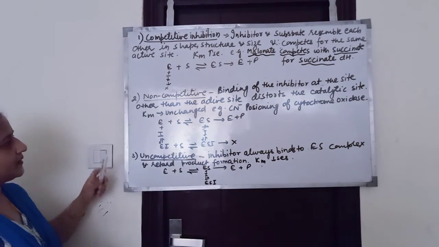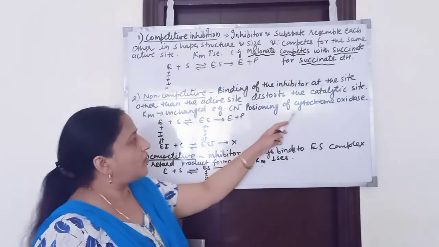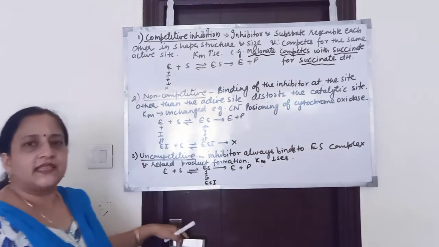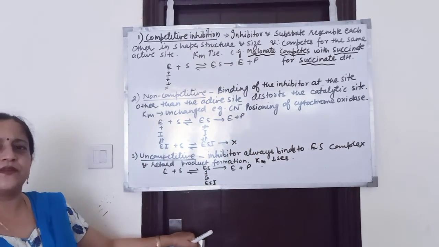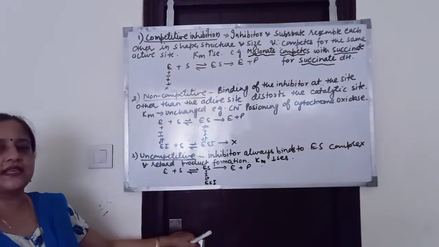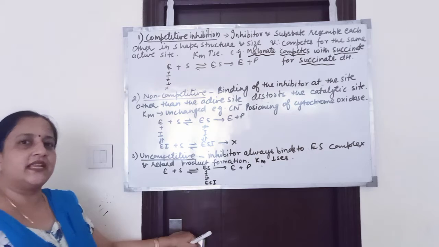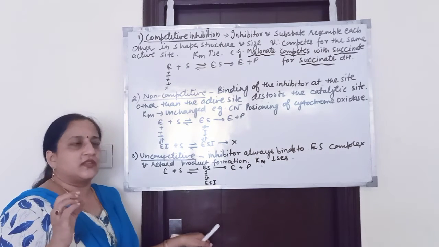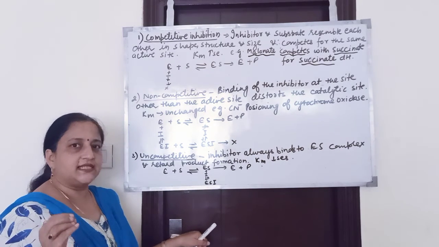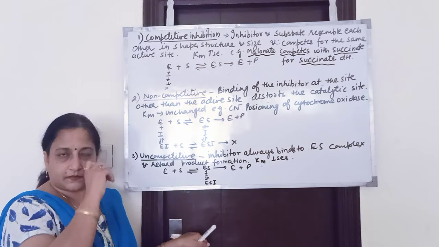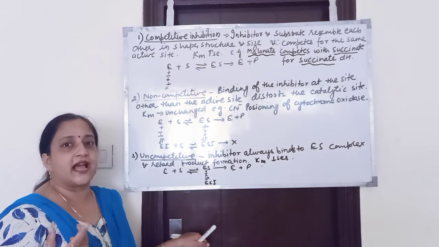For example, cyanide poisoning of cytochrome oxidase. This cytochrome oxidase is responsible for ATP formation. It is an enzyme included in the electron transport chain, which we will study in respiration. This enzyme cytochrome oxidase is inhibited by the inhibitor cyanide ion.